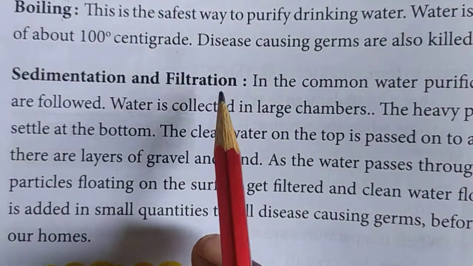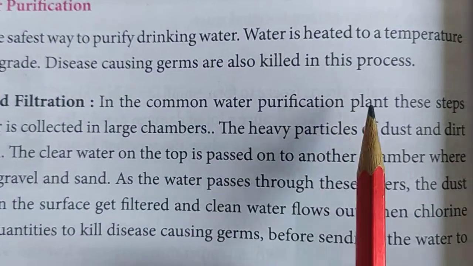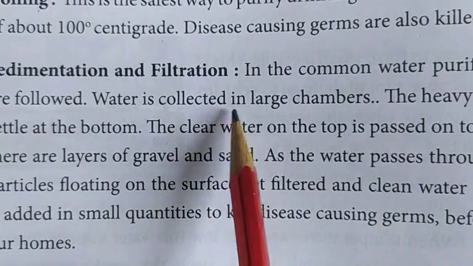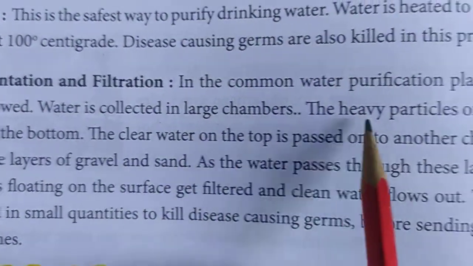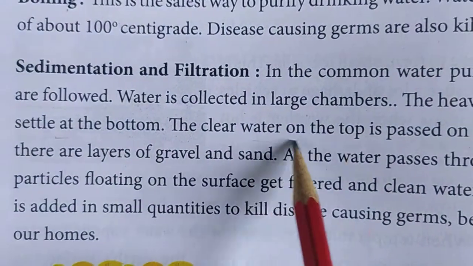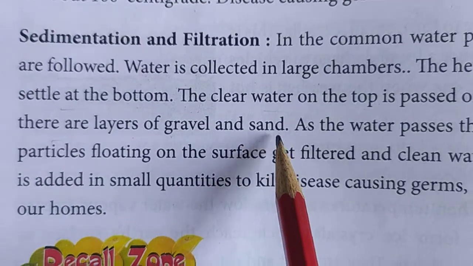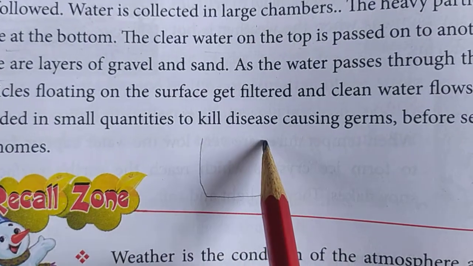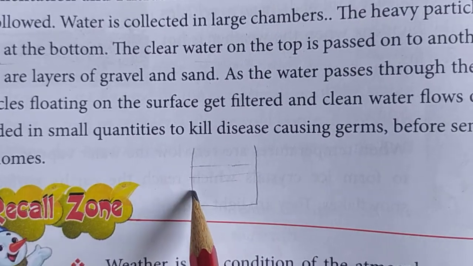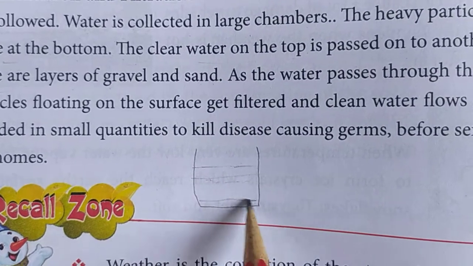Next, sedimentation and filtration. So what is sedimentation? In a common water purification plant, these steps are followed. First, the water will be collected in large chambers and the heavy particles of dust and dirt settle at the bottom. The clear water on the top is passed on to another chamber where there are layers of gravel and sand. See, first the water will be filled in big tanks and kept like that. Why? Because after some time, what happens? The dust particles or the dirt, whatever it is, settle down.